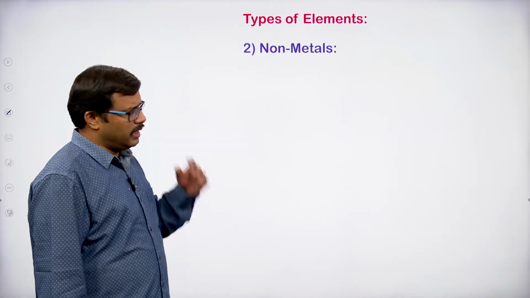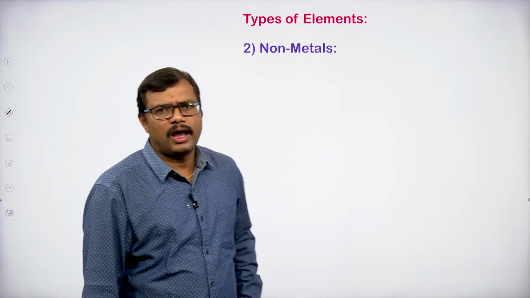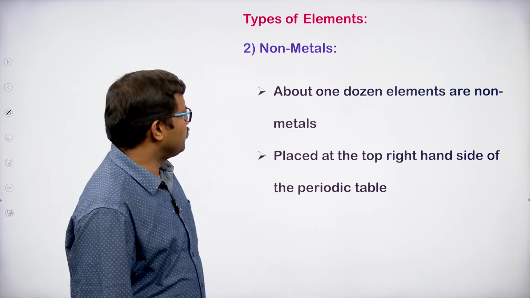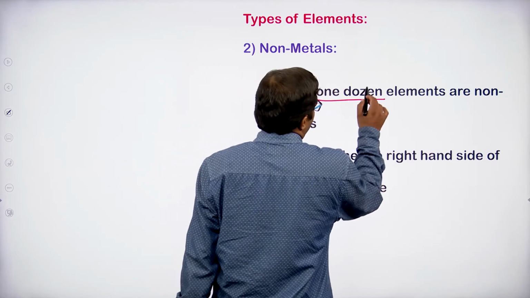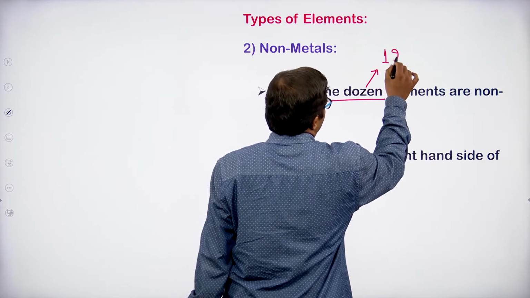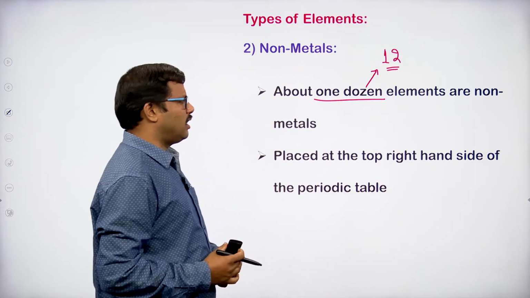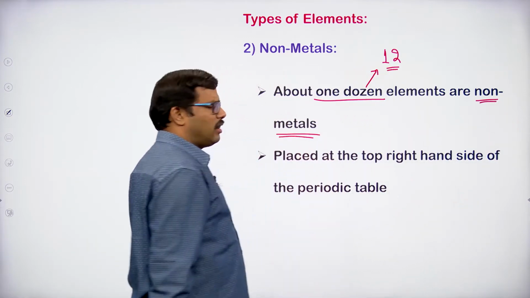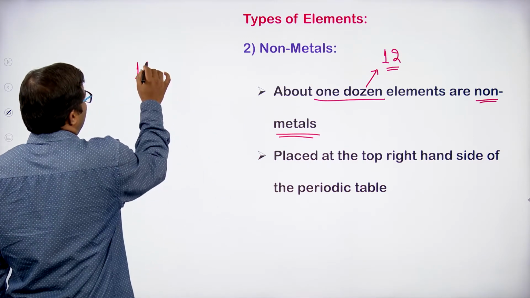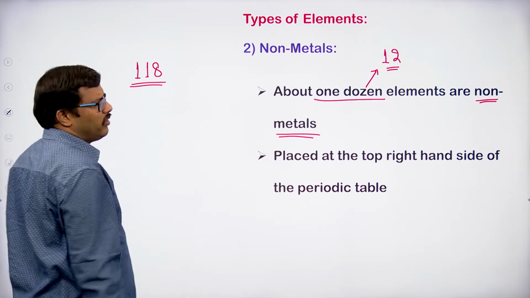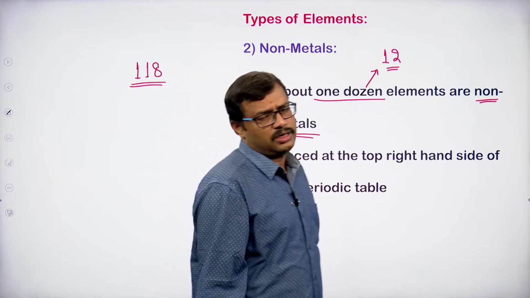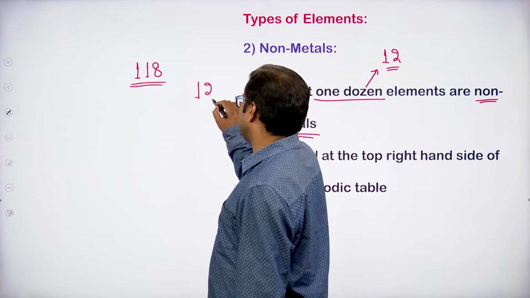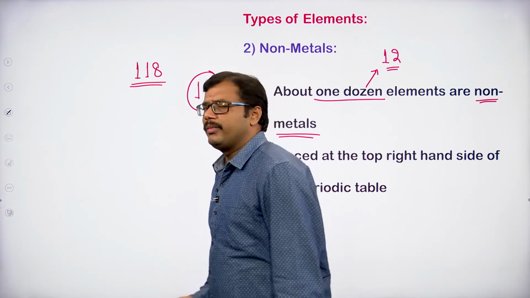Okay. Coming to the next ones, non-metals. What are non-metals? About one dozen. What do you mean by dozen? Dozen means 12, right? So, about one dozen elements are non-metals. How many elements are non-metals in the periodic table? Among the 118 elements available in nature, in the periodic table, only around one dozen, that is 12, are non-metals.